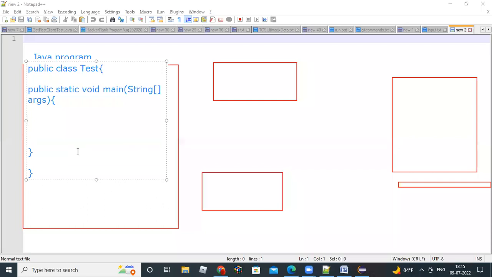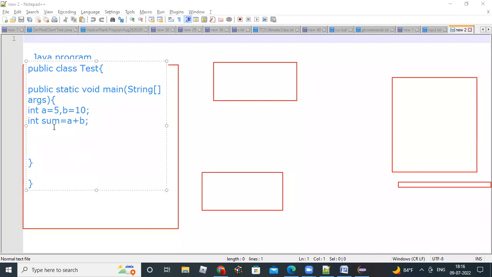Here, for example, I want to sum two numbers. So what I will do: int sum equal to a plus b. Suppose I declare a value and b value here: int a equal to 5, b equal to 10. Like this, I stored the data in variables and I'm summing up, and this value I'm printing.